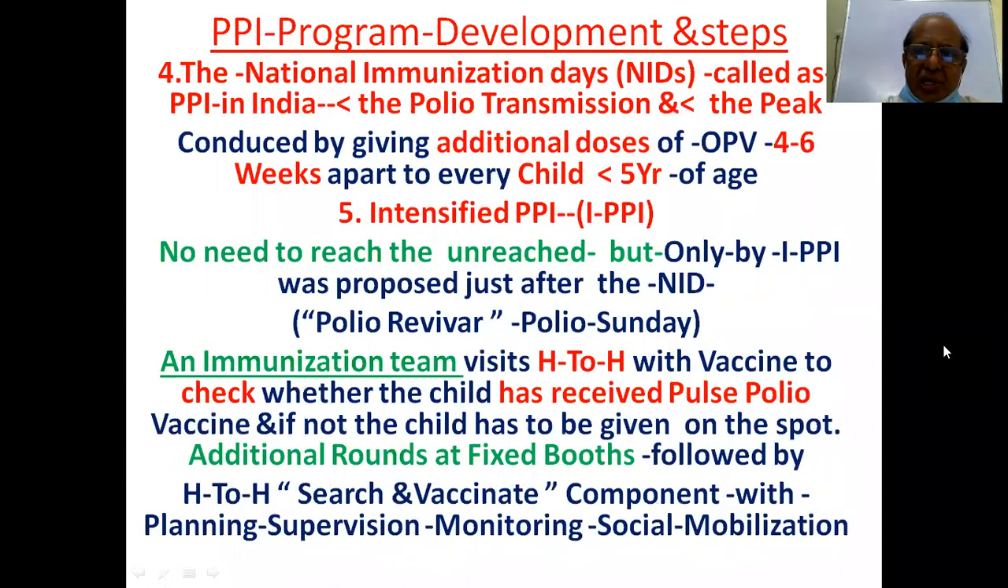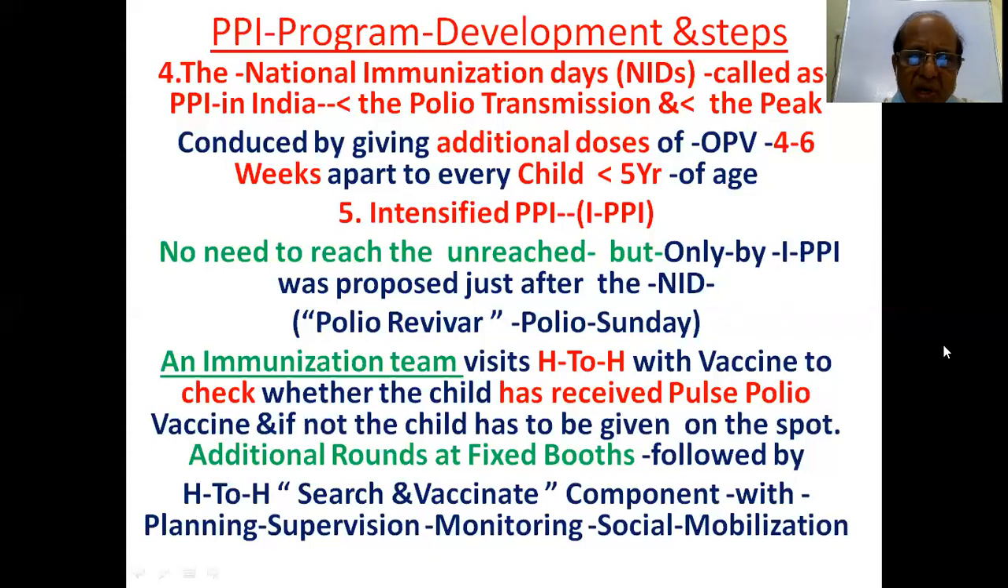The National Immunization Days are called PPI in India. So NIDs are also called Pulse Polio Immunization in India. To decrease the polio transmission, the quantum and also the peak level, it is conducted by giving additional doses of OPV 4 to 6 weeks apart to every child less than 5 years of age. So this is the National Immunization Days or PPI. And there is also intensified PPI, that is called IPPI.